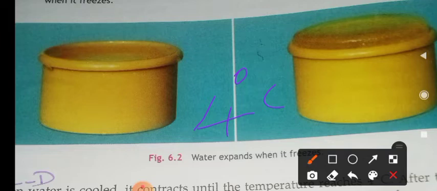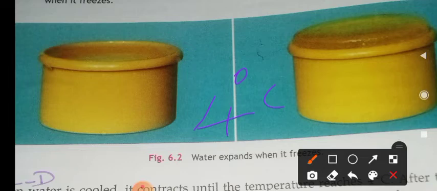Since water expands below 4 degrees Celsius, its density decreases as it is cooled below this temperature. This is why ice floats on water, as do icebergs in the sea.